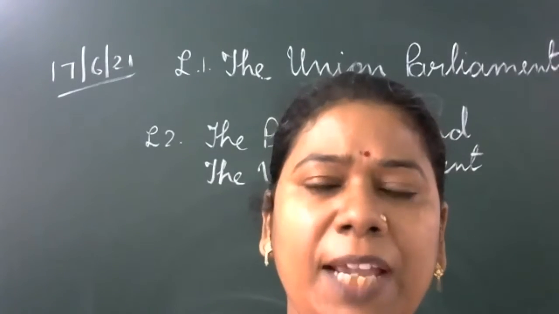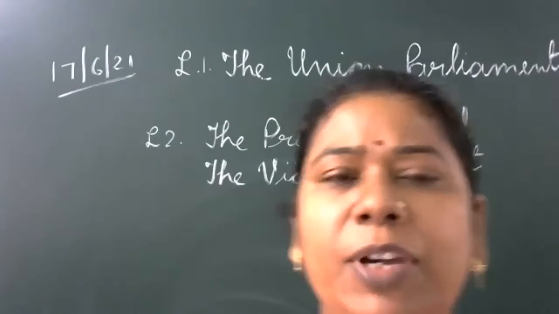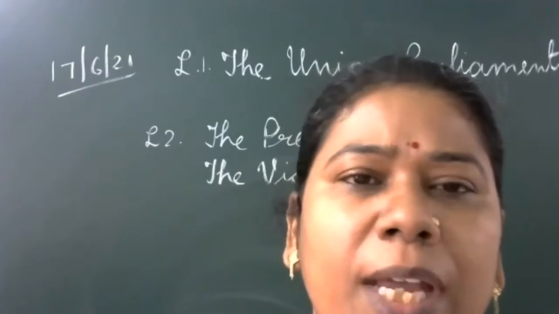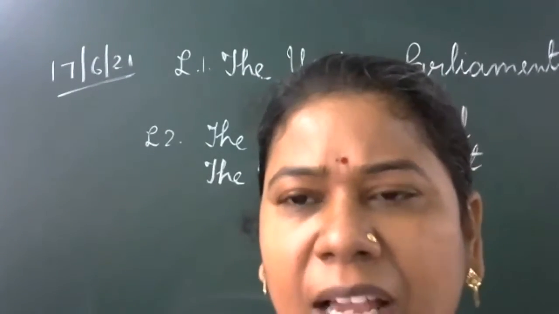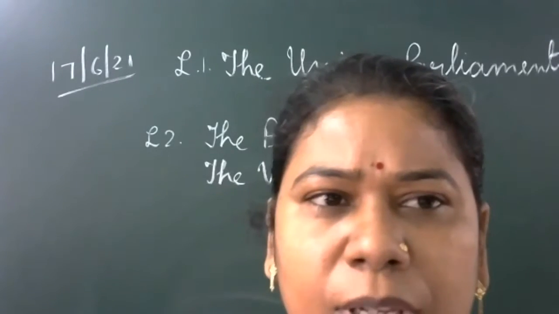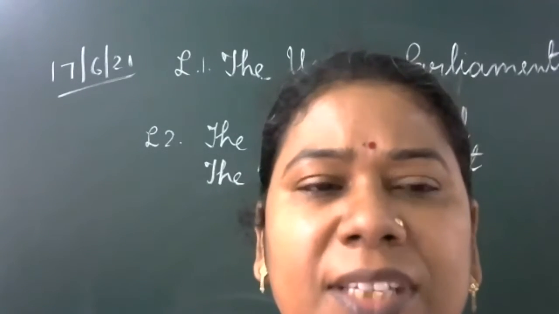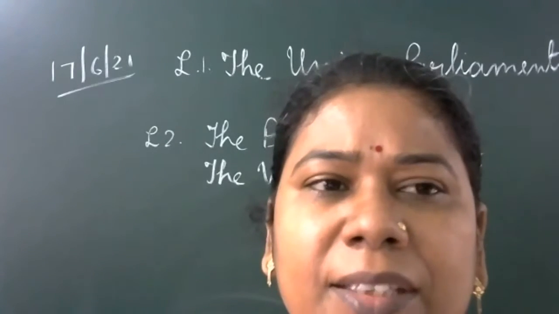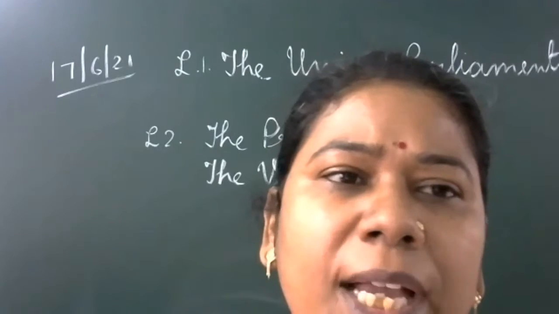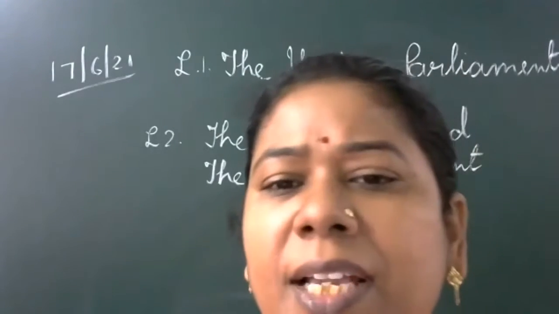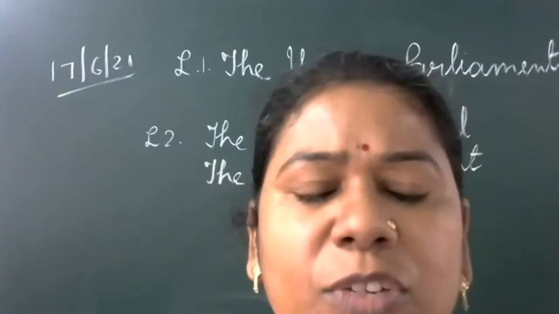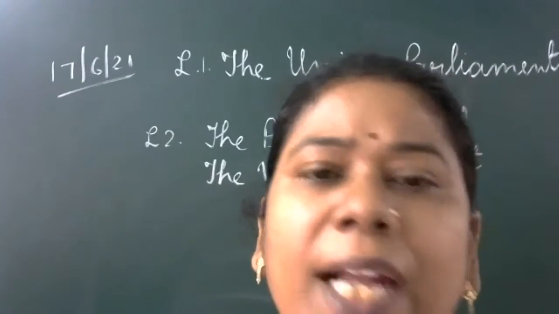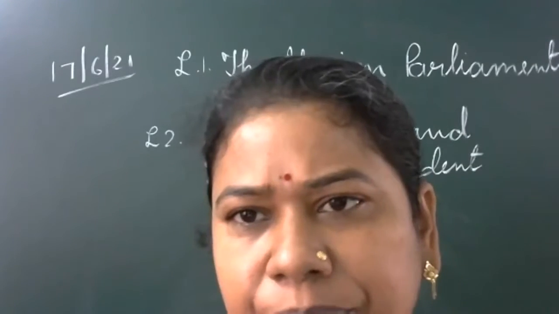Sometimes we require some changes in our constitution. Like last year and the year before last, we had a lot of changes in our constitution. If we look state-wise, some states were converted into union territories while splitting. That's why at present we have 28 states and 8 union territories. So that is through the amendment.